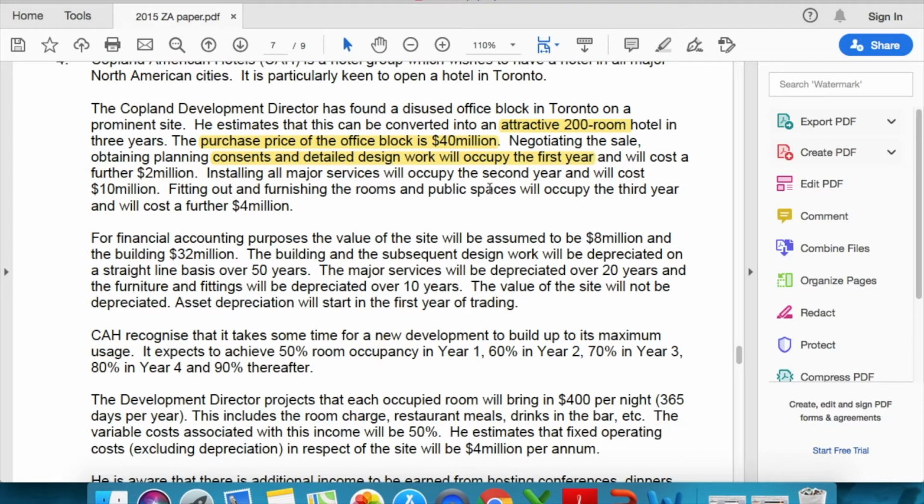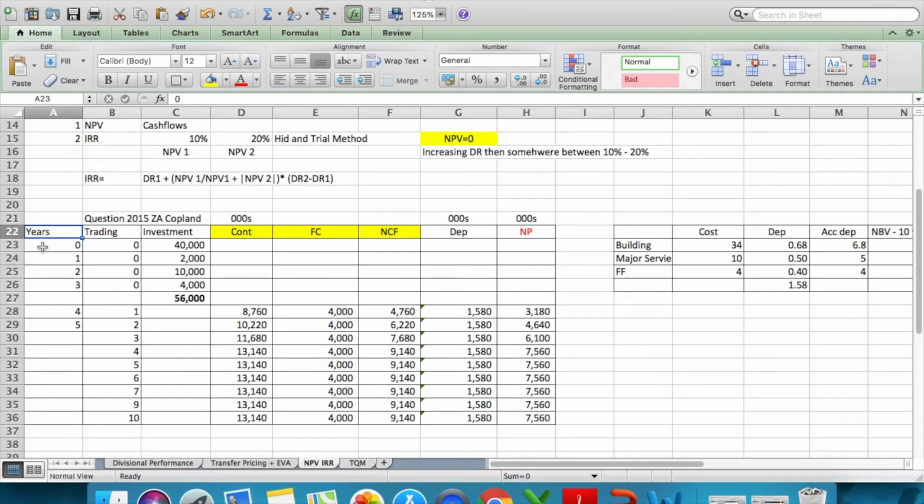The purchase price of the block is paid now, so now is year 0. So I've divided the investment years into 2 parts: we have the number of years and then we have the trading year. The trading year is again year 0 because you haven't started your operational activities yet. But the actual years are year 0, 1, 2, 3. So your investment is actually divided into 3 years, which is the biggest technical part of this question, which students failed to understand.